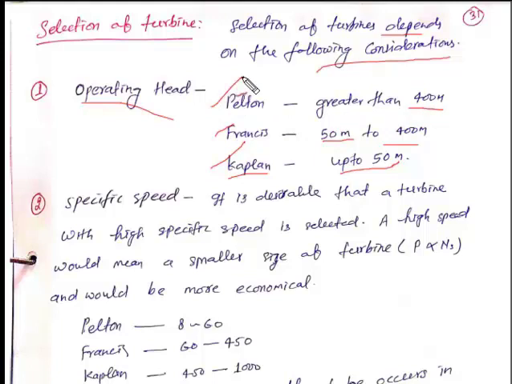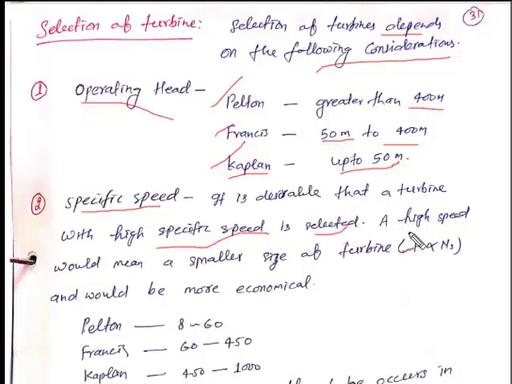It means on the basis of available head, first we select which type of turbine we use. The second one is the specific speed. It is desirable that a turbine with high specific speed is selected.